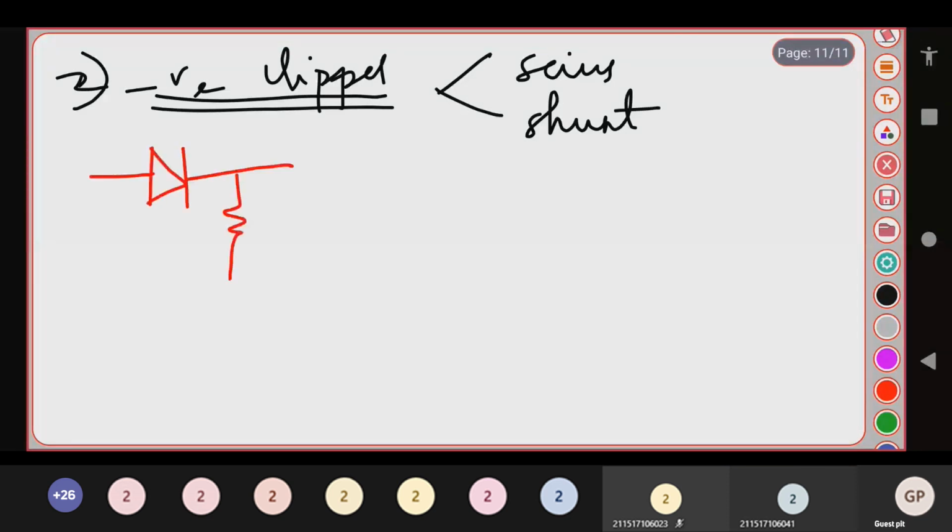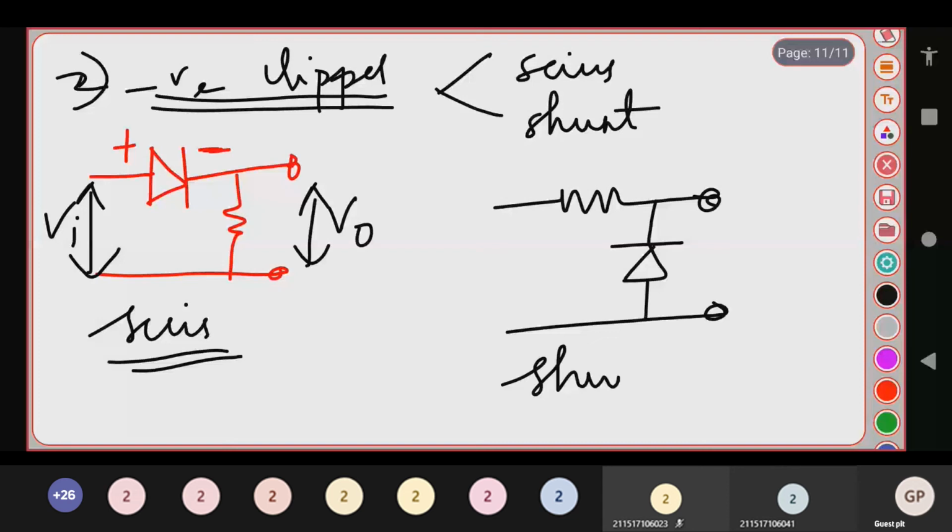This is your diagram of the negative clipper. Just remember, negative clipper means the cathode is taken at the output. The cathode is connected at the output, and this is your input voltage Vi, and here we are going to take the output voltage V0. Since the diode is connected in series, this is called a series clipper. And if the diode is connected in a shunt manner, then it is called a shunt clipper.